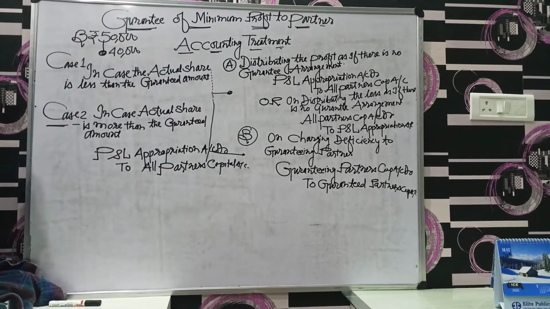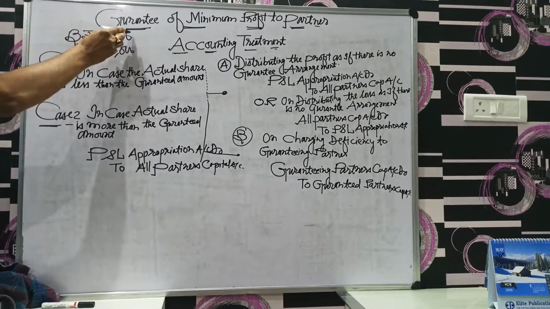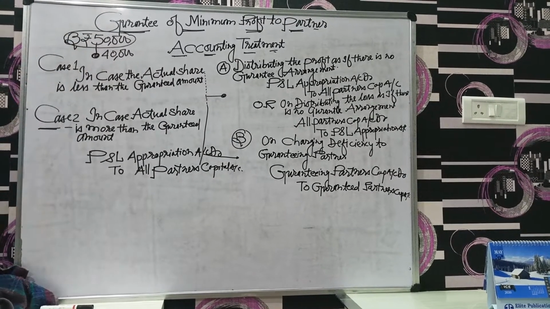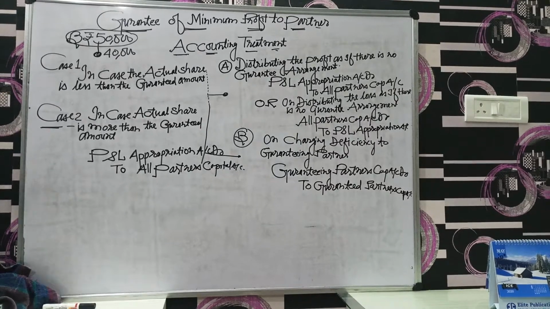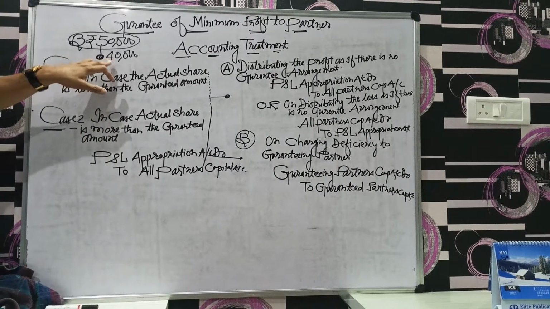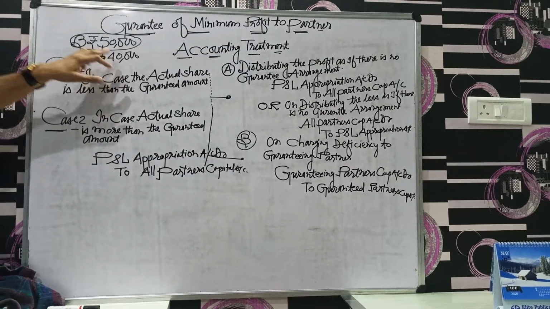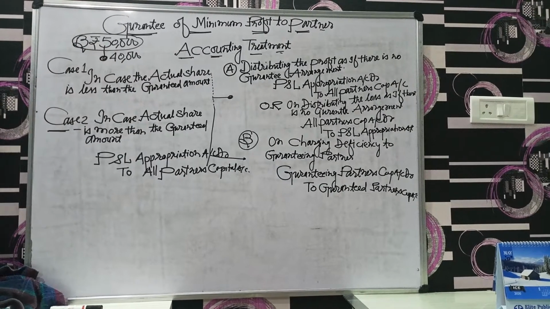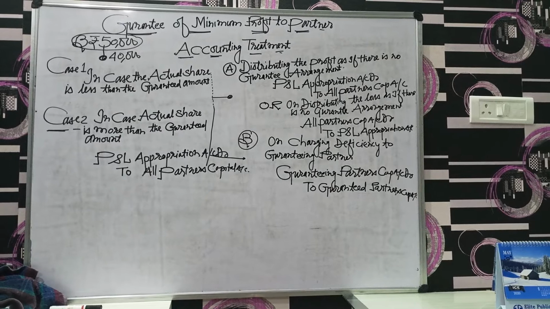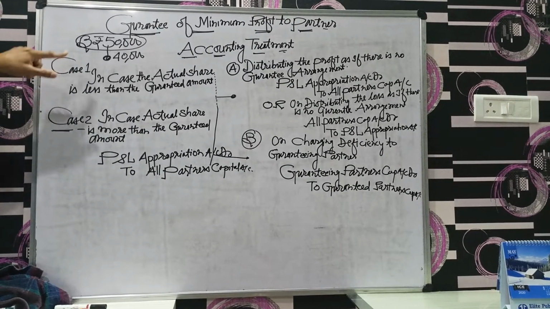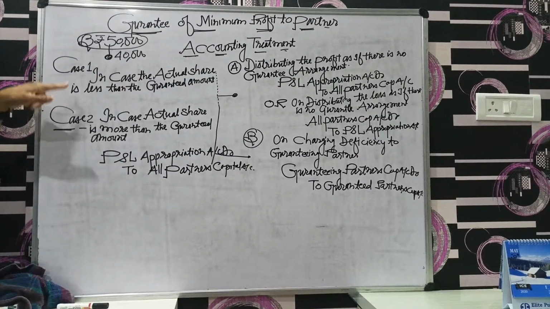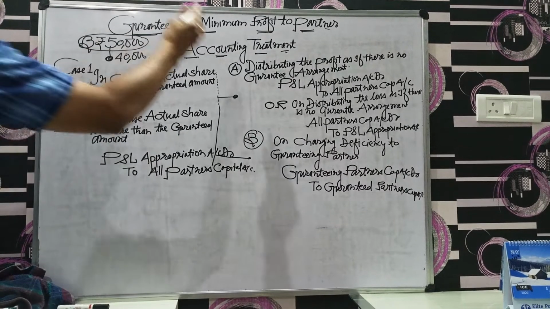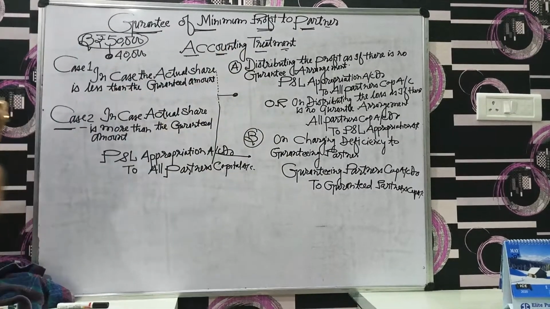It means we 100% assure B that in any condition you would be entitled to 50,000 profit. But actually he earned a profit of 40,000. It means there would be a deficiency of rupees 10,000 which would be borne by the guaranteeing partners. So in case 1, where the actual share is less than the guaranteed amount, we follow these particular steps.